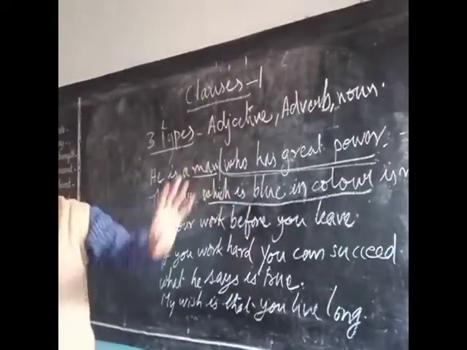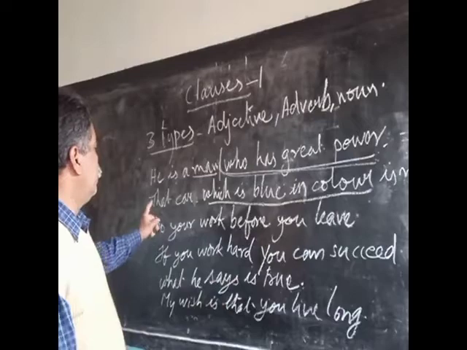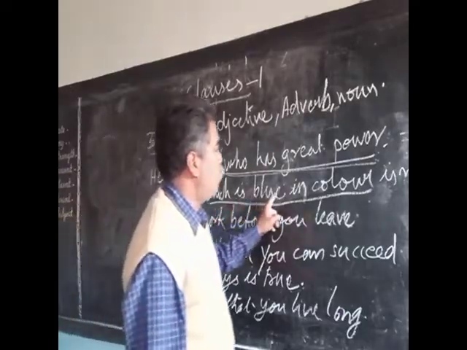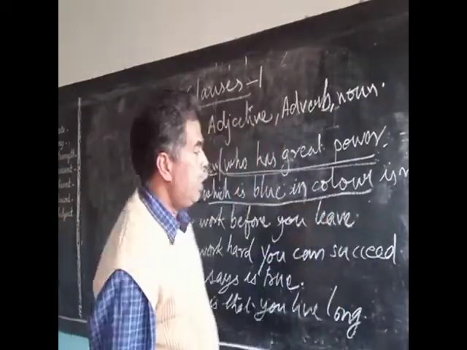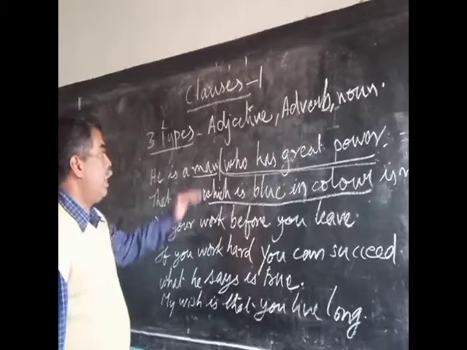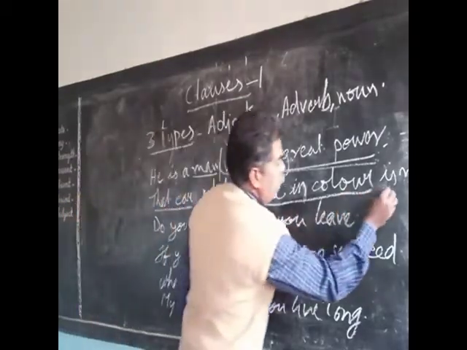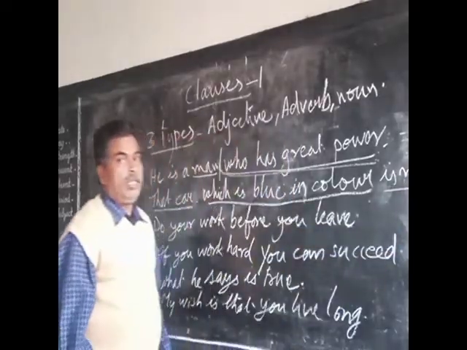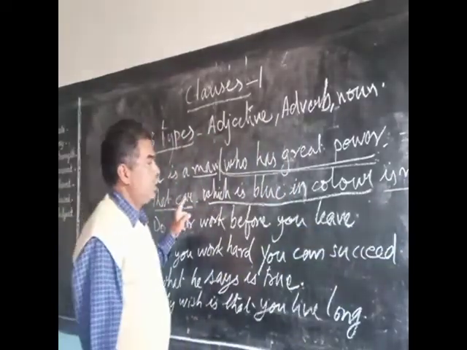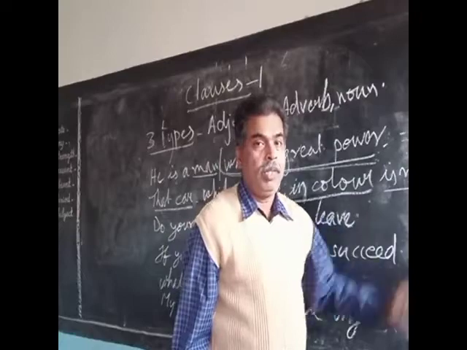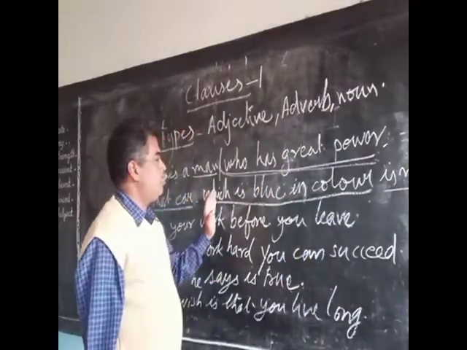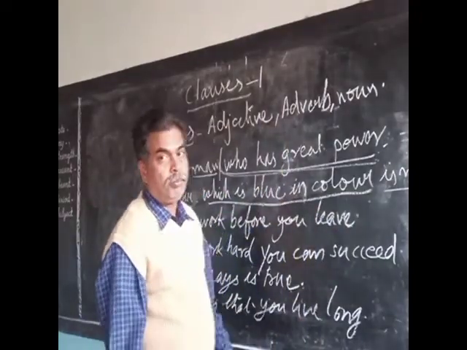Pointing to that blue car which is outside there, I am telling you, the car which is blue in color is mine. Here also there are two clauses. Unlike before, the first clause is divided and put at the beginning and the end of the sentence. The first clause is the car is mine. The second clause is which is blue in color.